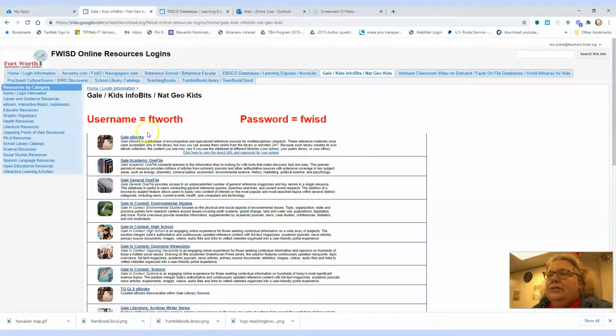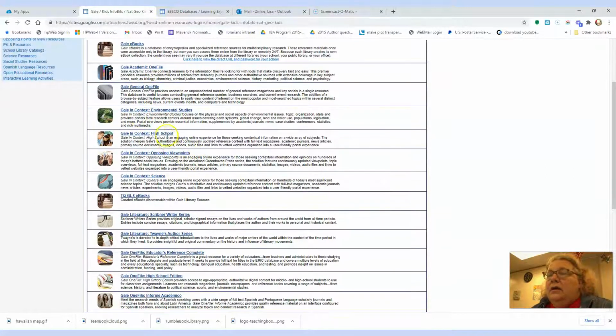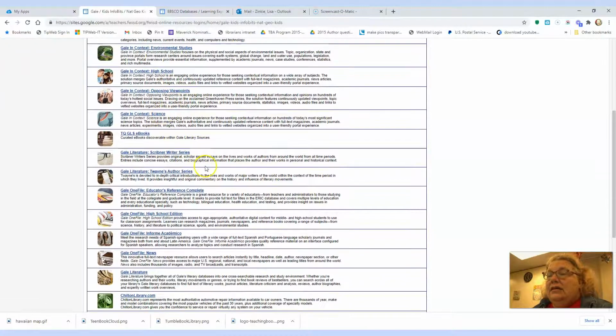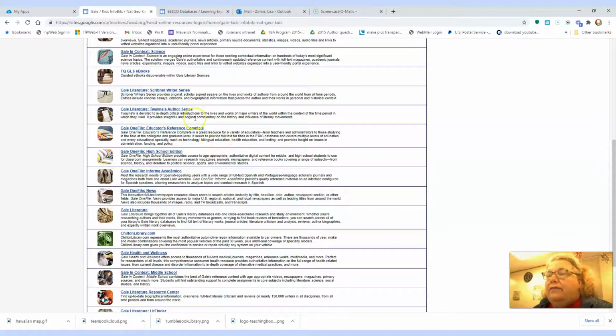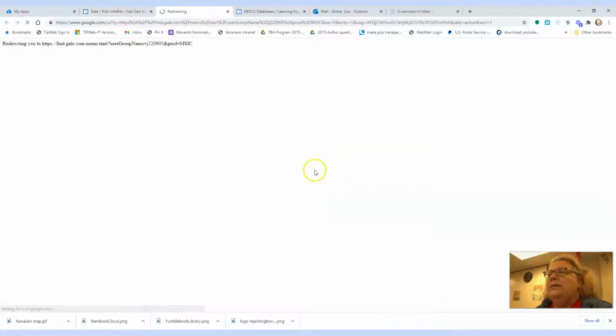All right. So we've got ebooks, we've got academic one file, general one file, high school, opposing viewpoints, science. Let's see, what are we going to do? One file, education resource, high school edition. Spanish news, Gale literature, Chilton Library, Gale in context, middle school. That's the one we're going to use. You could also use kid info bits, but I think we're ready for middle school. So let's click on the middle school one.